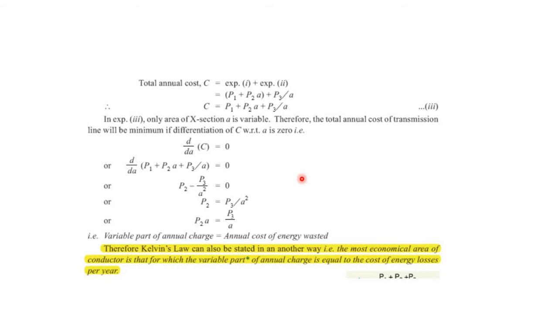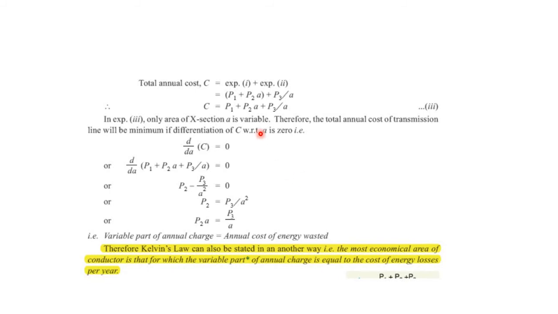If we differentiate this expression and then put it equal to 0 to have a relationship between the cross-sectional area, this will determine that the overall cost will be minimum when this differentiation is equal to 0.